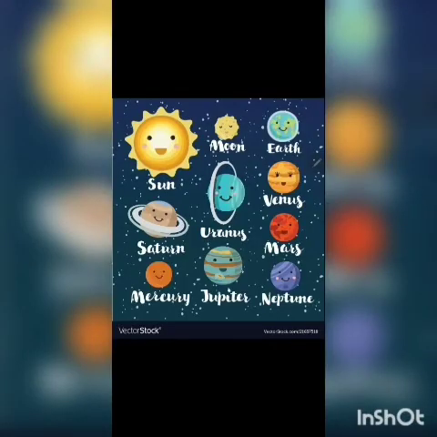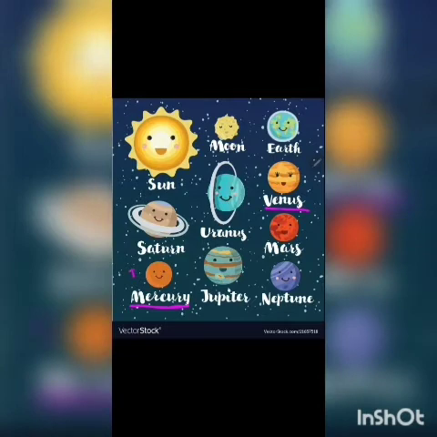Now come to the names of these planets. There are 8 planets. So the first planet is Mercury. The name of the first planet which is revolving around the sun is Mercury. The second planet which revolves around the sun, its name is Venus, okay?